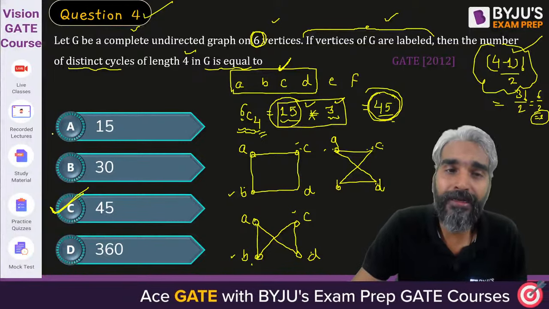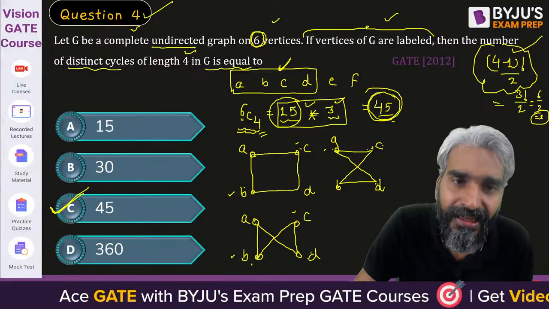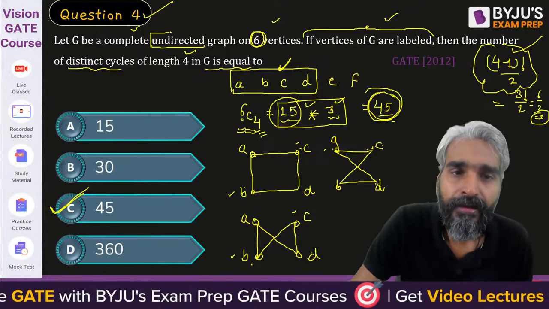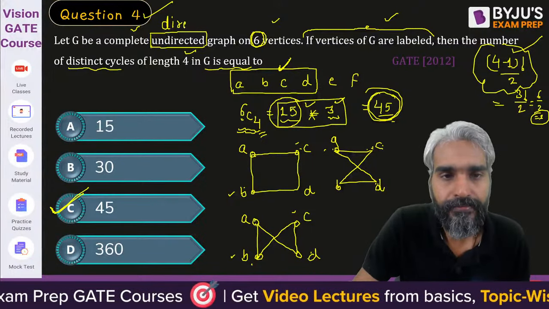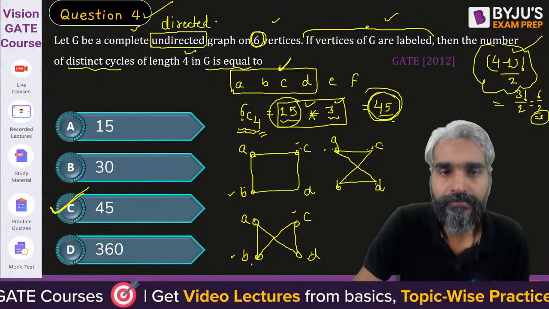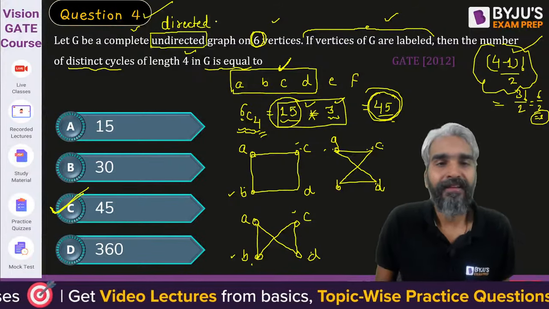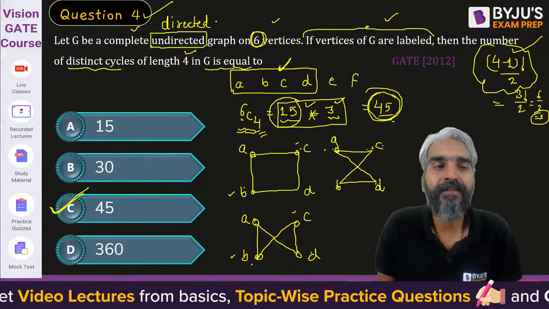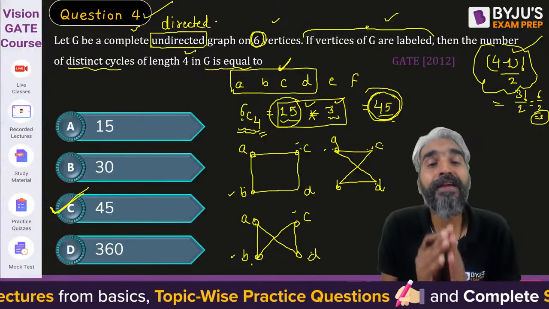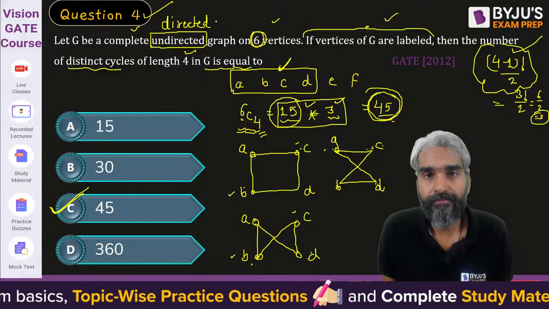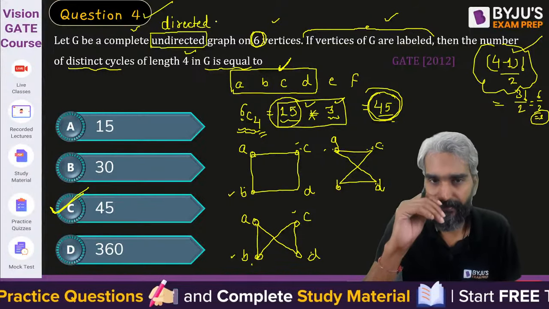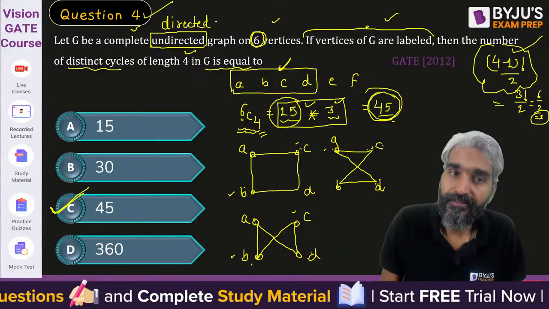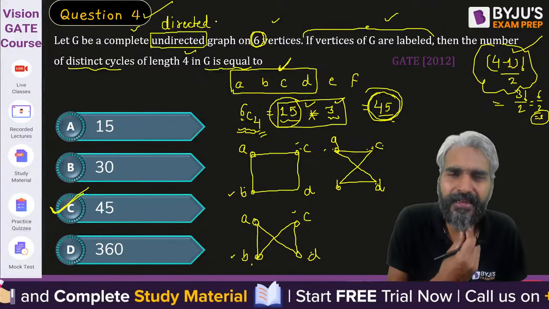Now please try to understand. If I make this graph a directed graph, then what will be the answer? If it is given that let G be a complete directed graph, this itself is ambiguous.